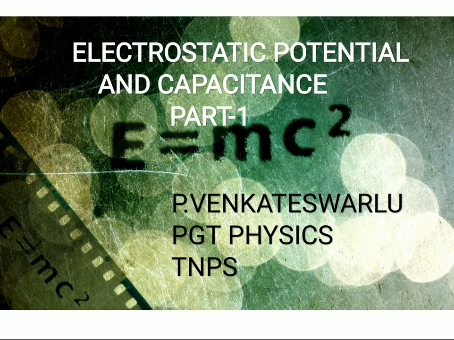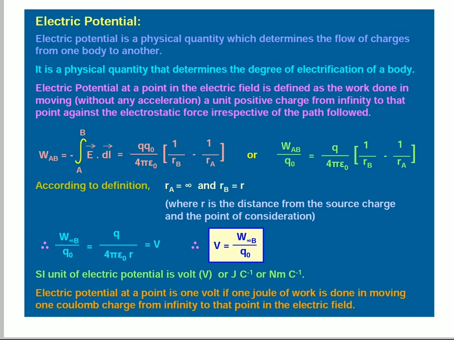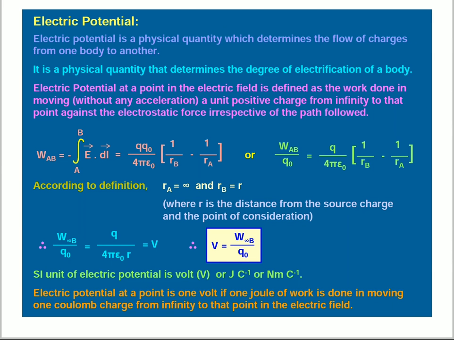Today, I will discuss electrostatic potential and capacitance, part 1. Coming to the content, electric potential. Coming to the definition, electric potential is a physical quantity which determines the flow of charges from one body to another body. It is a physical quantity that determines the degree of electrification of a body.